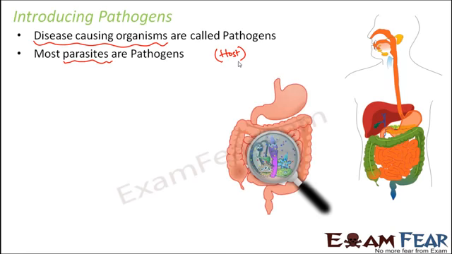So what happens, as you can see here, inside the intestine, this portion is the intestine. If you look at this portion more closely, you get to see that these microorganisms are actually partying in the intestine. So how did these organisms enter inside your body? There can be many different ways. Maybe through the food item which you ate, they enter inside your body. And as you all know, through the digestive tract, they will very easily reach the intestine. And then in the intestine, they consider the intestine as their house. They live there, they obtain their food, they reproduce, they increase in number.